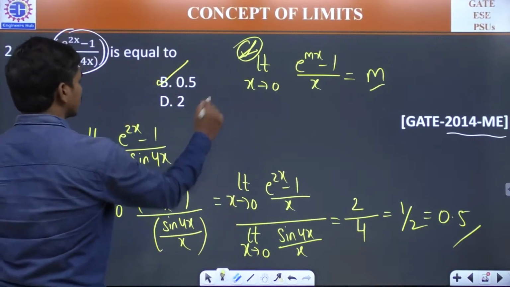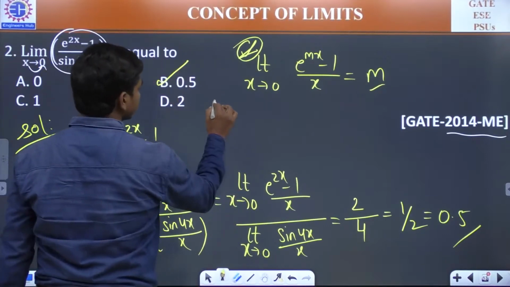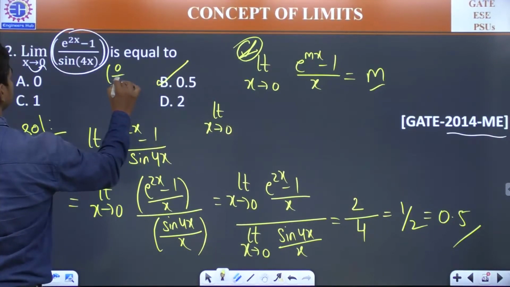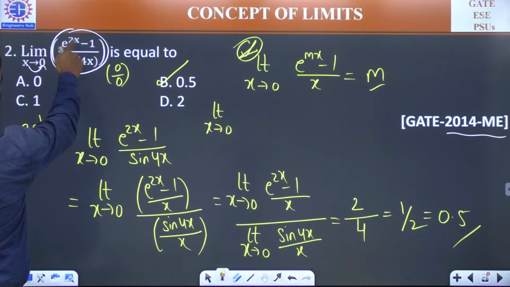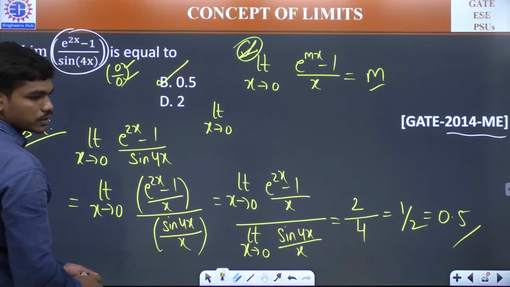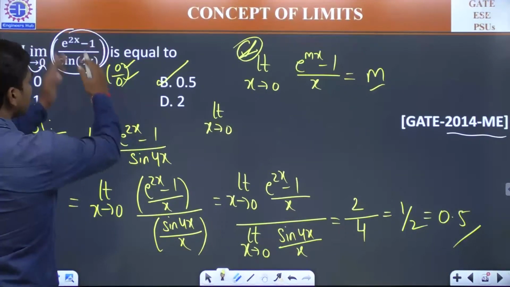Okay, Shiva, you want how to solve this question by L'Hospital? See here, limit x tends to 0. One thing is very much clear. This is giving you 0 by 0, correct? Because e power 0 is 1, 1 minus 1 will be giving you 0, and sine 0 is also 0. So you can apply L'Hospital rule. Yeah, let us apply L'Hospital rule here.